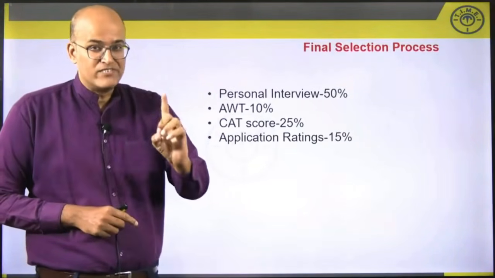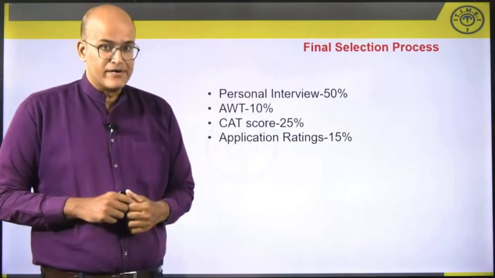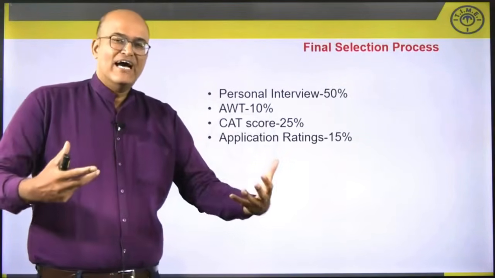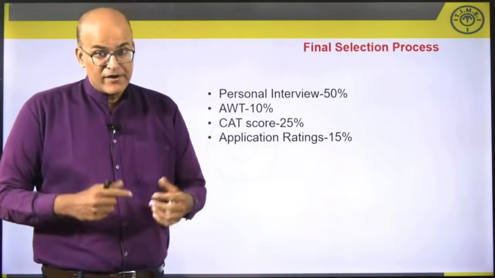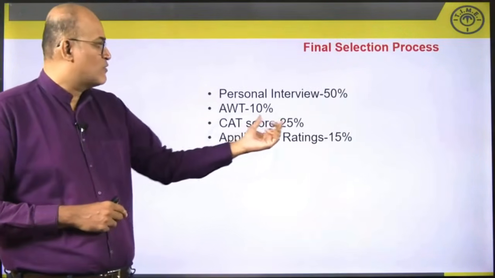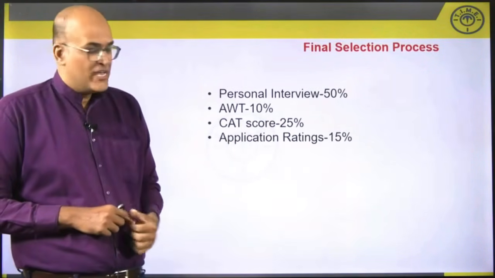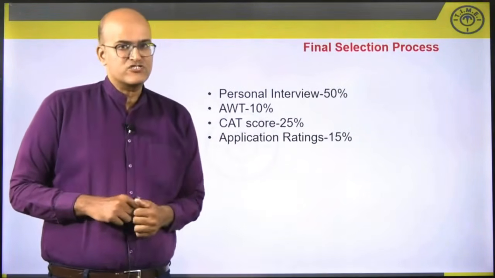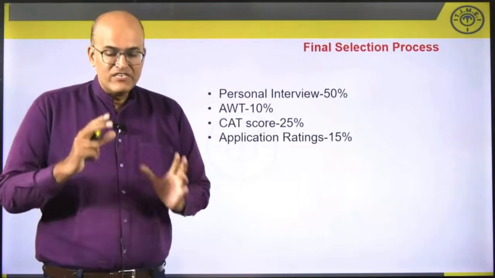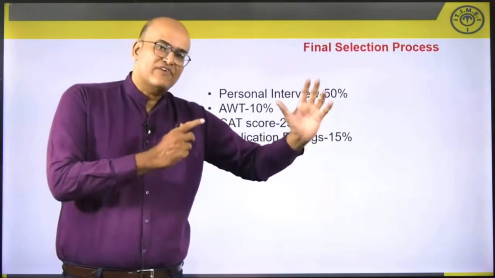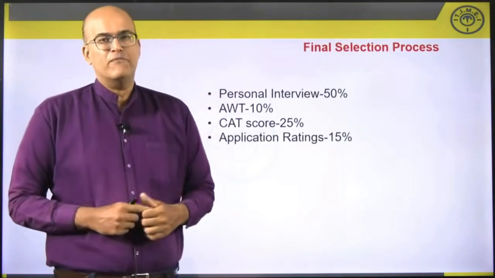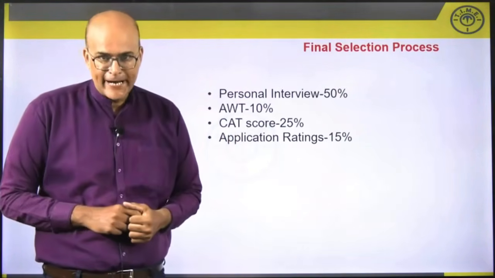That's the reason, boys and girls, prepare very well for your interview round. The moment you get a call, immediately approach the T.I.M.E office and start your preparation for your interview round. And then CAT score will have 25% weightage and application ratings will have 15% weightage in the final selection stage as such. And this is how the list of candidates who will be offered admission into IIM Ahmedabad will be generated.